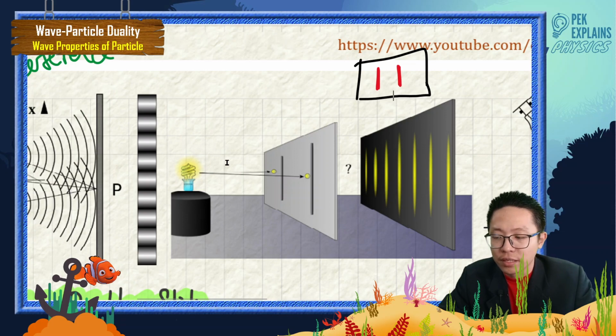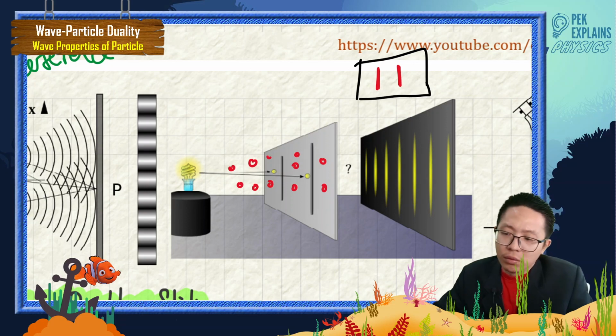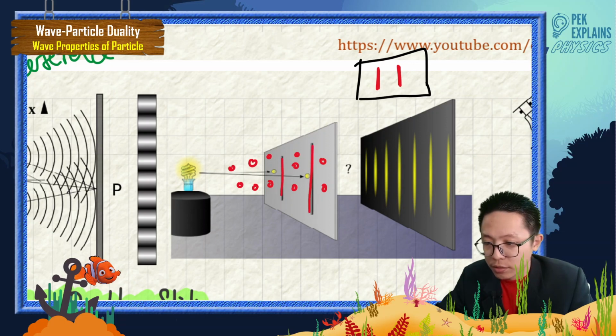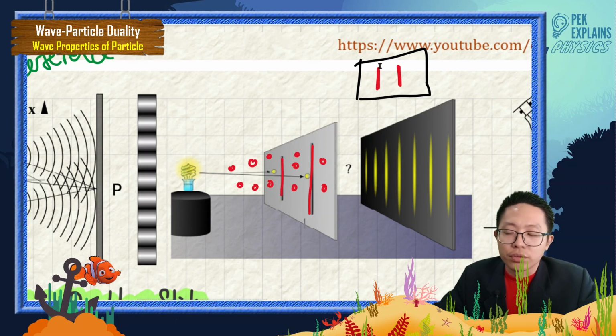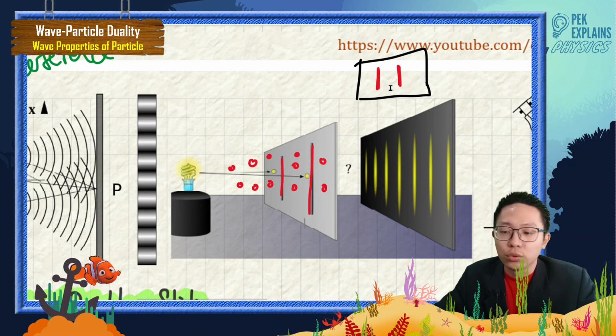Even if the light shoots out a lot of particles, they can only pass through the two slits, so in the end on the screen you should see only two fringes of particles. But that doesn't happen. What really happens is you see a lot of bright fringes.